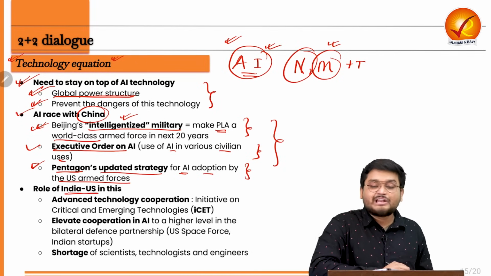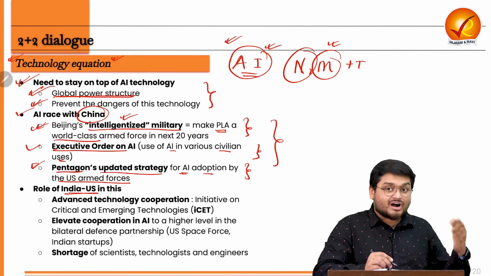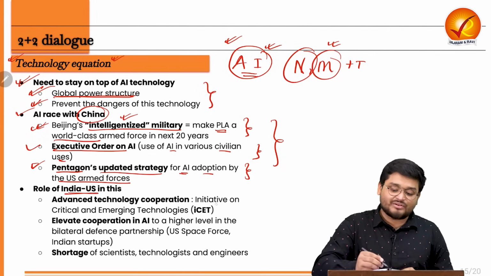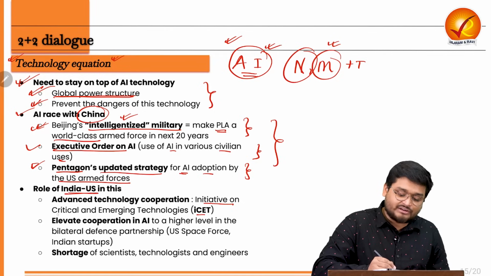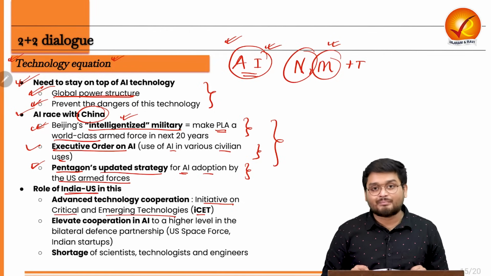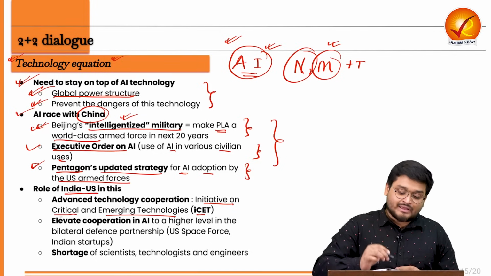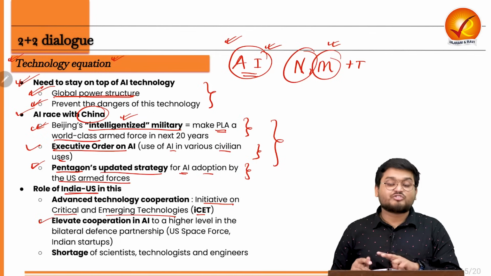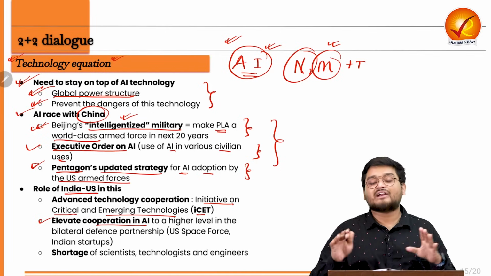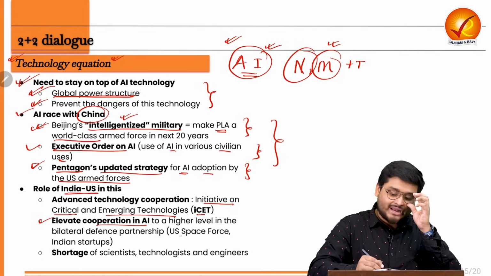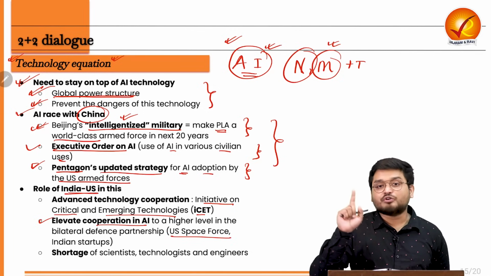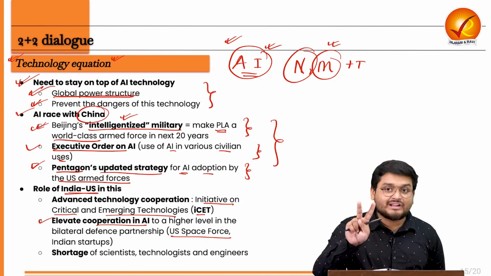So the role of India and US in this is that earlier this year, India also signed a very important deal with the US known as the iCET, or Initiative on Critical and Emerging Technologies, which is a very advanced technological cooperation between India and US. Next, these two nations must be elevating their cooperation in AI to the next level in their bilateral talks. Already we can understand the US Space Force recently has signed research delegation with two Indian startups.